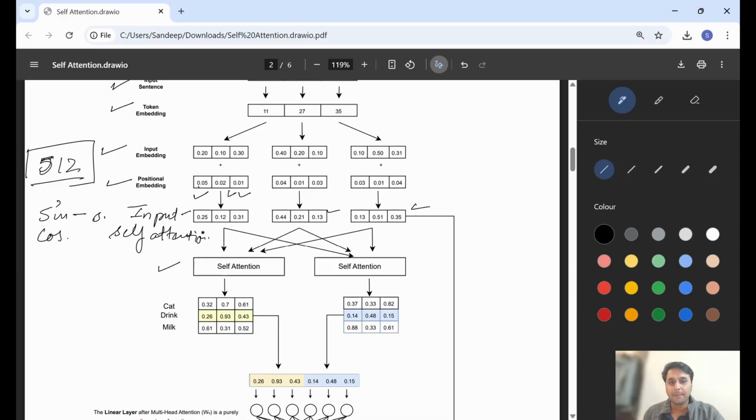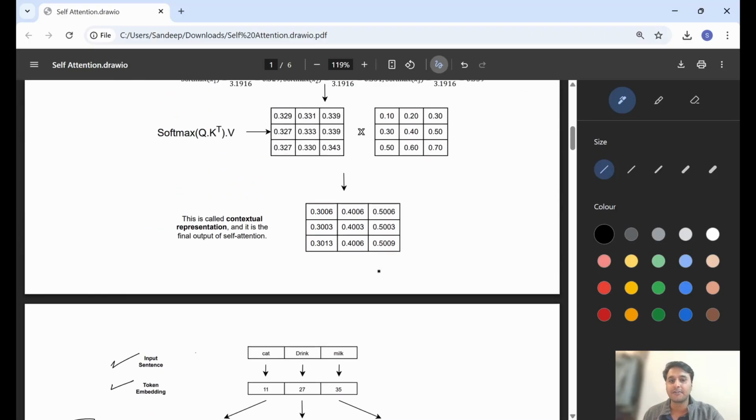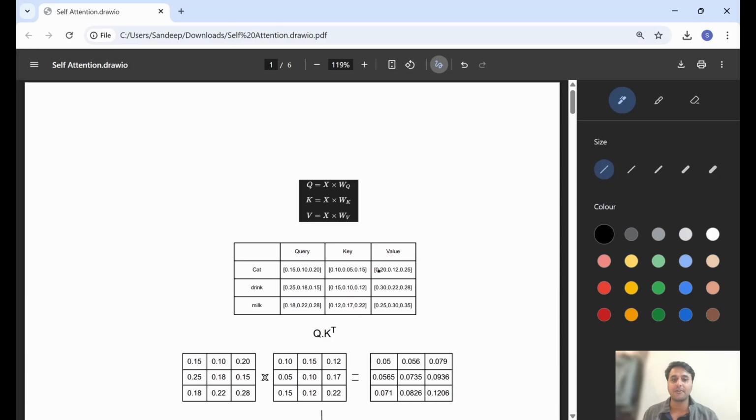Okay, so these are the 3 inputs for our self attention block. Now the process goes here. Self attention understands grammar and the relationship between the words. How can it be done? It can be done by creating 3 vectors: query, key, value.